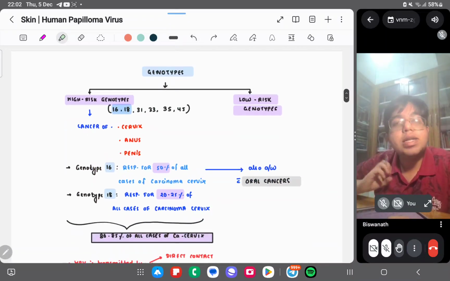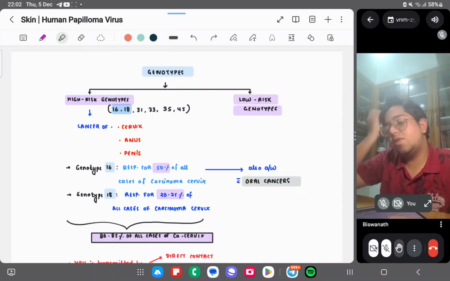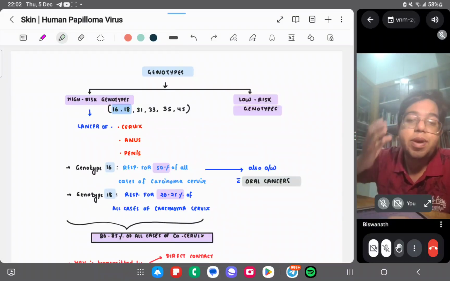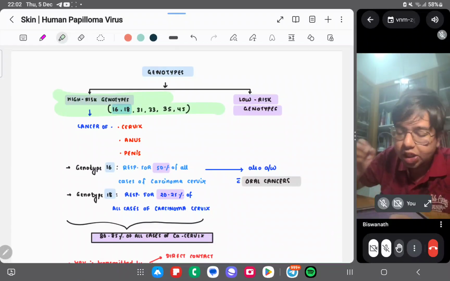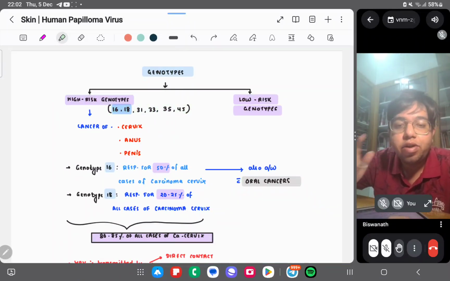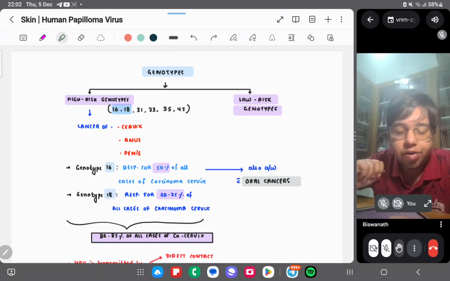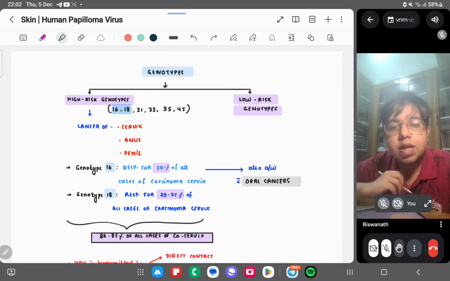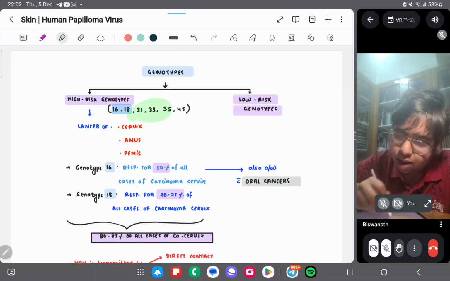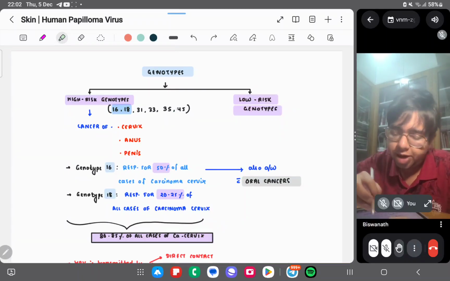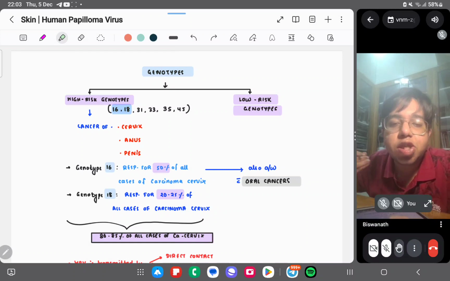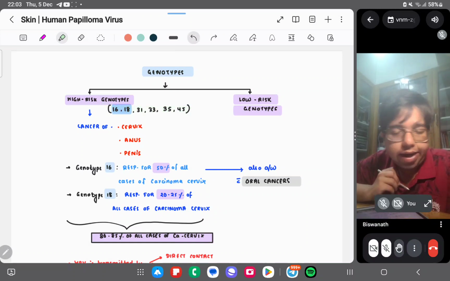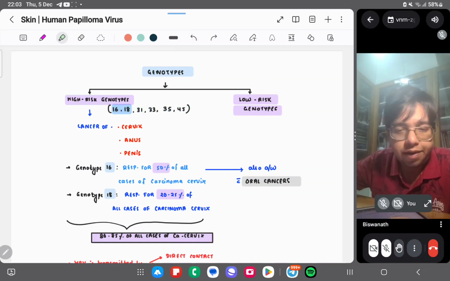So what are the genotypes of the human papilloma virus? We have the high risk genotypes and the low risk genotypes. High risk genotypes we have 16, 18. Just remember like this: 16, 18, these are the even numbers. Then 31, 33, 35 are odd numbers, and then 45. No trick is there, you just have to use intuition. 16, 18, 31, 33, 35, 45. Not difficult to remember, right?